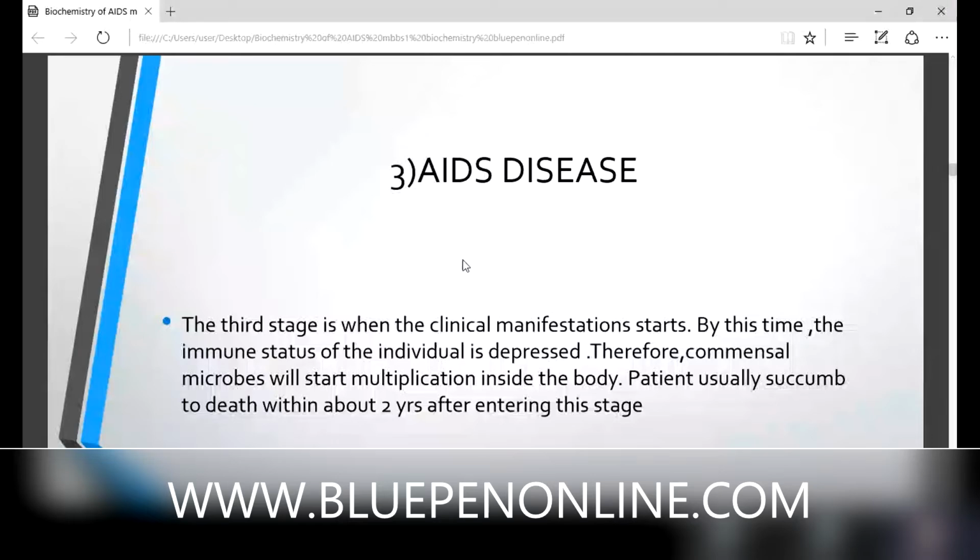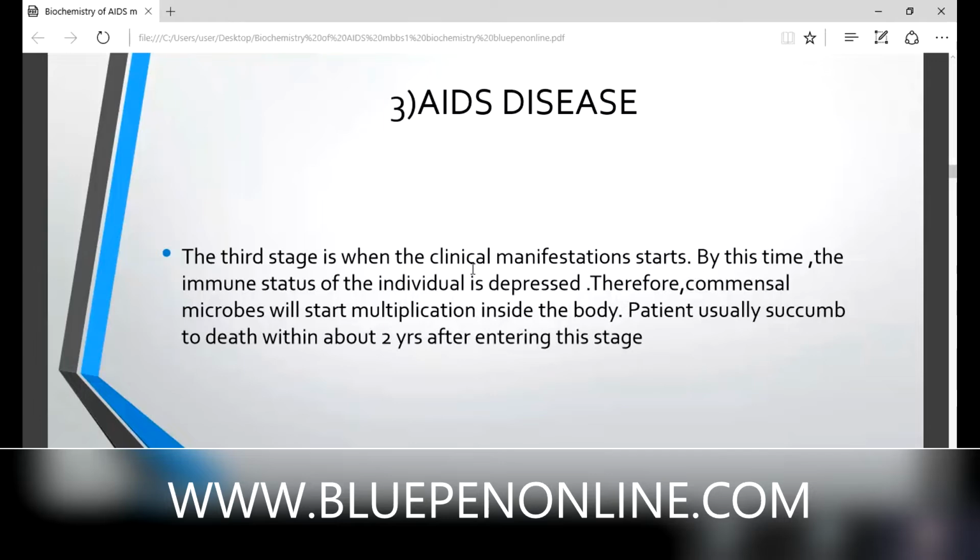Then in the third stage, clinical manifestations start. Only at this third stage we find it out. At this time, the immune status of the individual is depressed. Complete immune status depression occurs. Therefore, commensal microbes will start multiplying inside the body. Patients usually succumb to death within about 2 years after entering this stage.